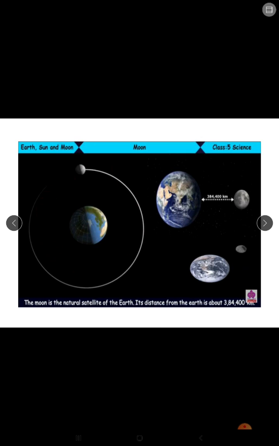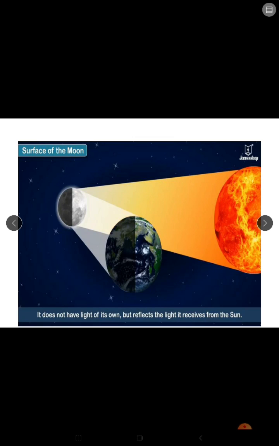Its distance from the Earth is about 3,84,400 kilometers. Now we have also seen that it does not have its own light. It only reflects the light of the Sun.